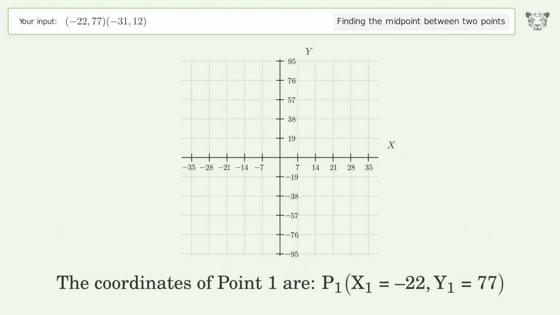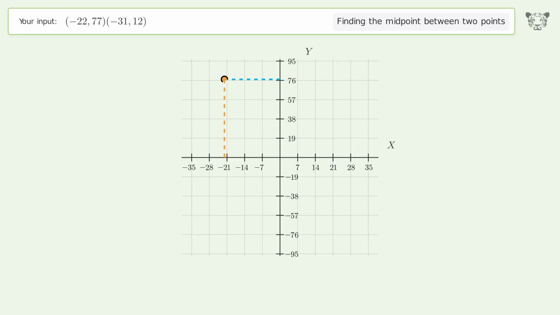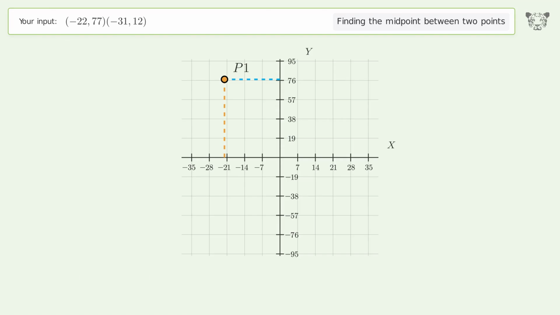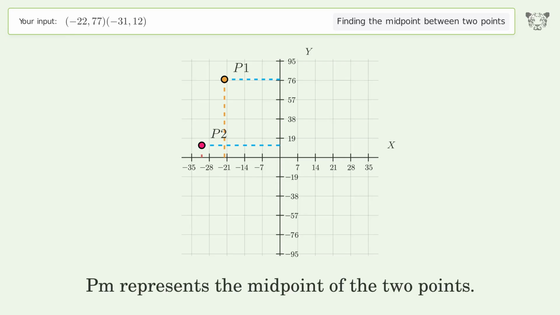The coordinates of point 1 are x1 equals negative 22, y1 equals 77. The coordinates of point 2 are x2 equals negative 31, y2 equals 12. PM represents the midpoint of the 2 points.